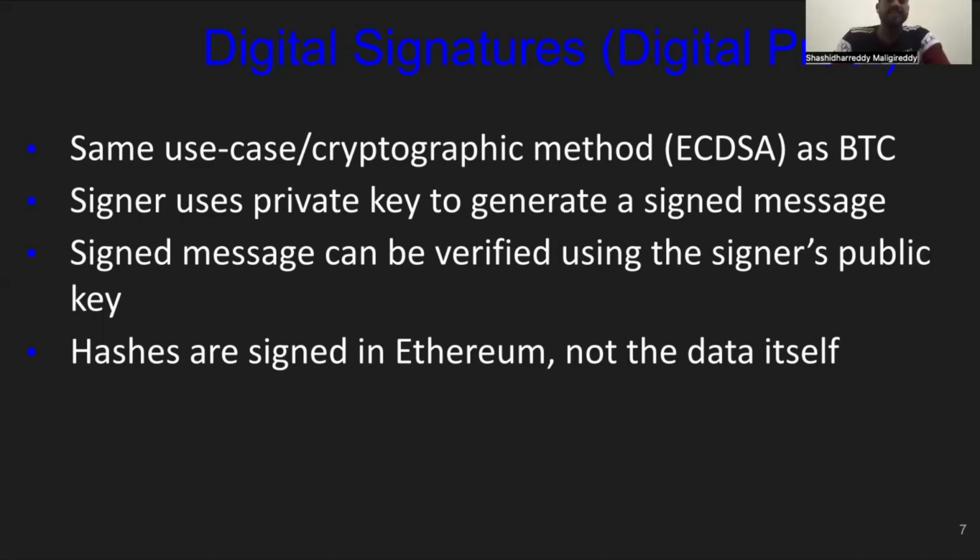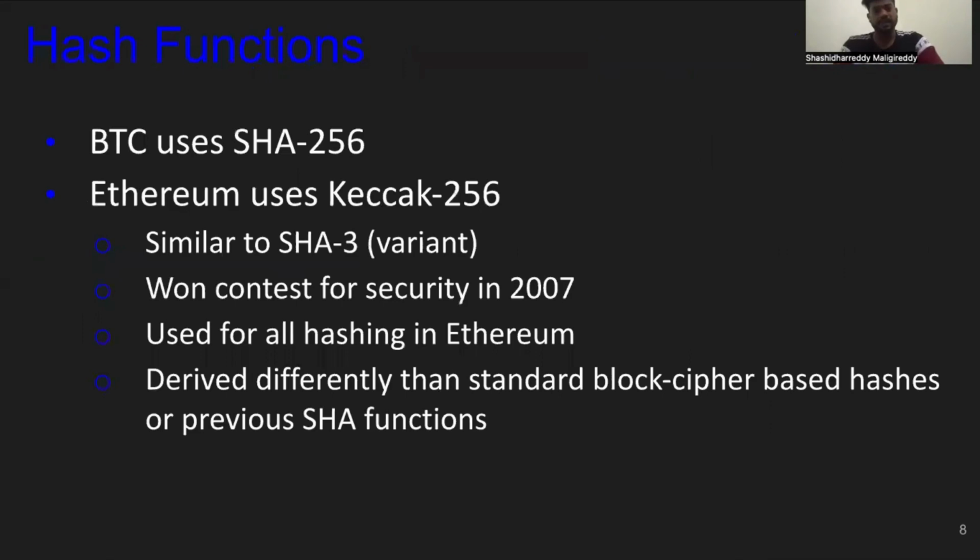Signers use their private key to generate a signed message, and the signed message can be verified by the public using the signer's public key. Anyone who has the signer's public key can verify whether the message is true or not. Hashes are signed in Ethereum, not the data itself. Hashes are signed separately in Ethereum.